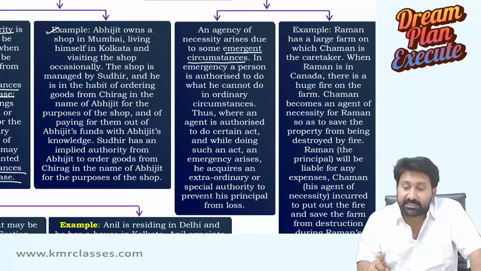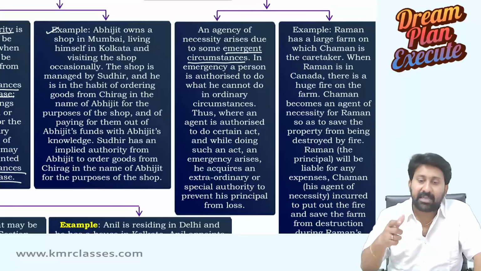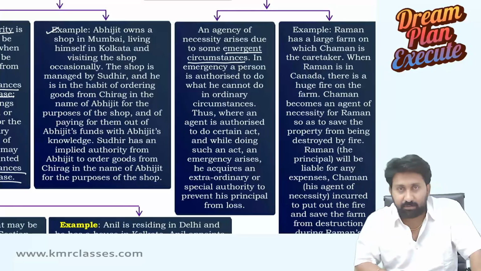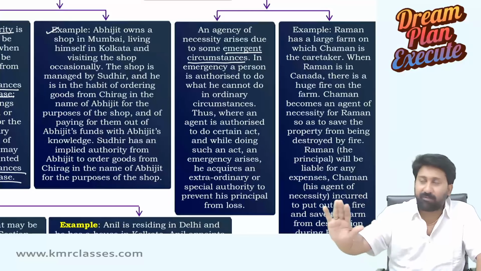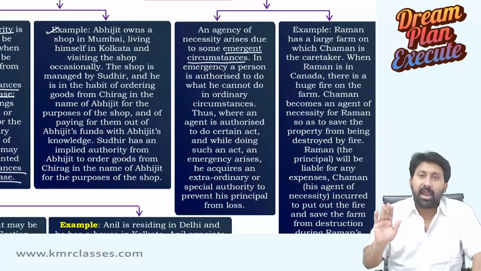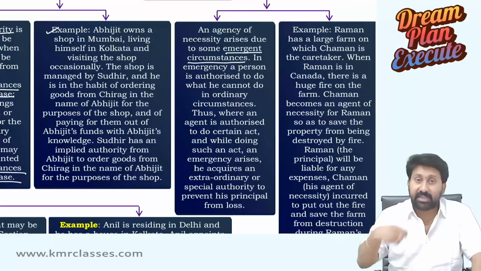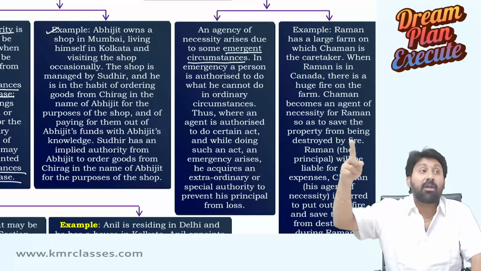He started a similar factory in Hyderabad also. He kept Mr. B as a caretaker of that factory. He said, take care of that factory. Whenever there is a problem, you let me know, and factory activities should go on according to my instructions. I will give them, and you will do on my behalf.